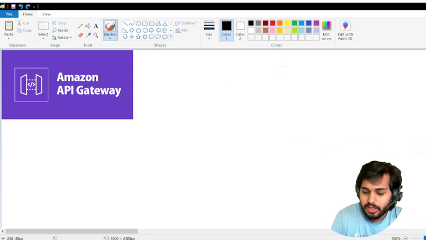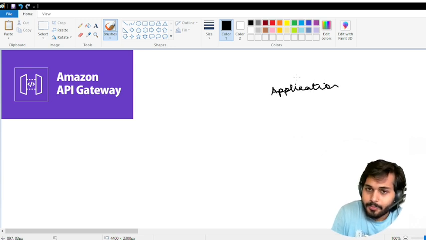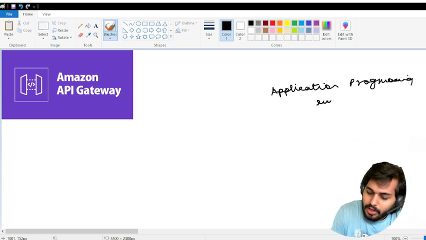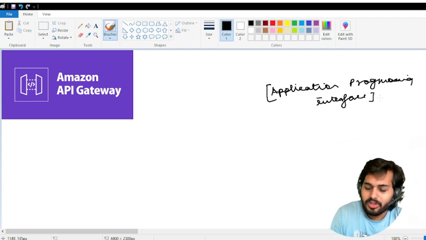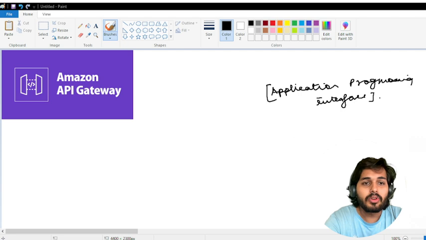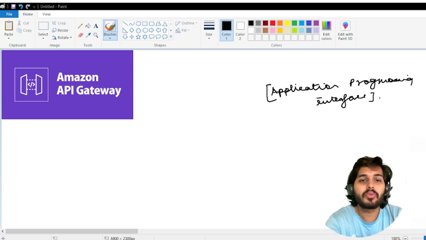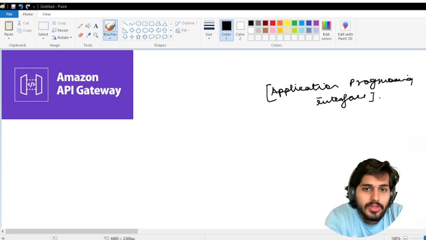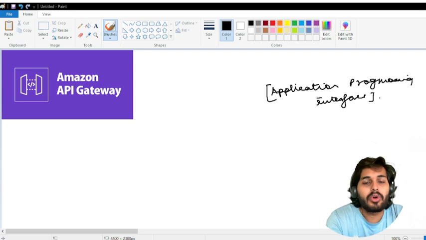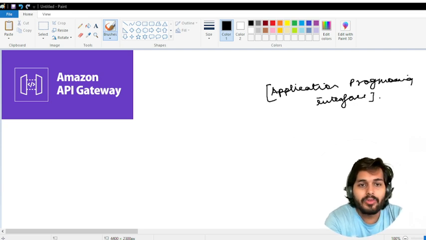API generally stands for Application Programming Interface. So by the name you are already getting to know that some kind of interface generally works behind the scenes. Suppose in AWS cloud, if you want to do something in any service, we need an AWS account first of all. For example, if you want to upload something in an S3 bucket, we have to first log in, then we can upload something.